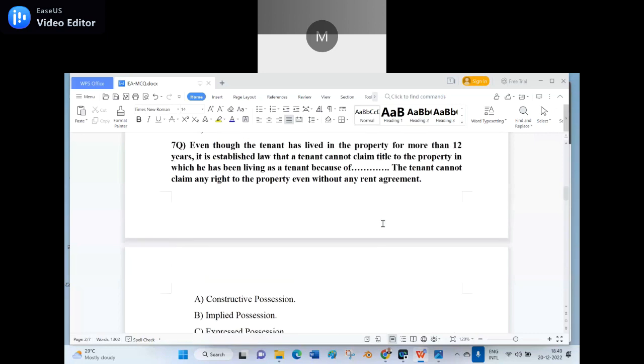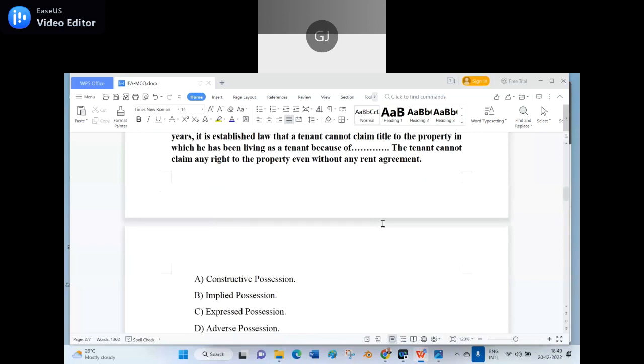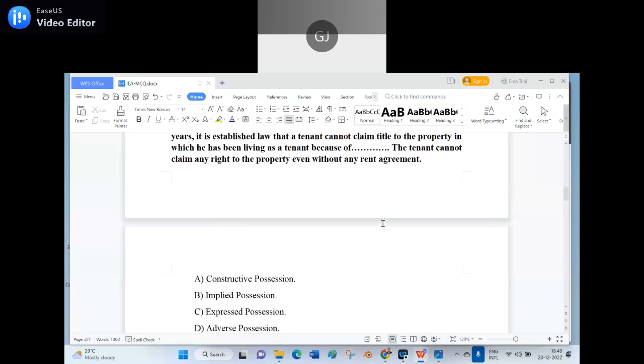Which is the appropriate word in the blank? Sir, C, expressed possession. WRONG.